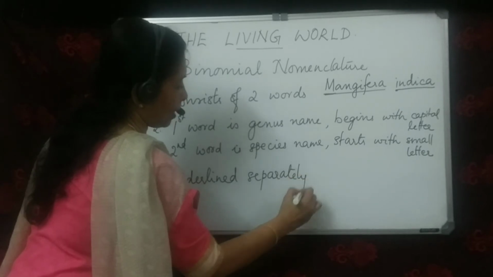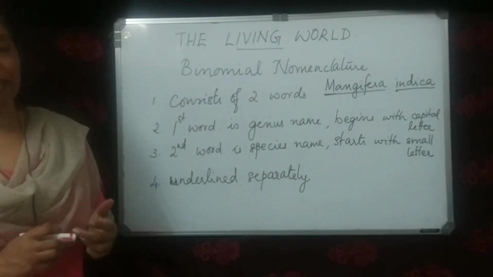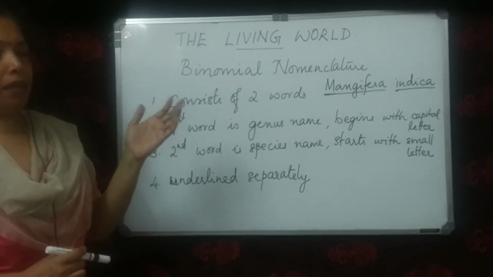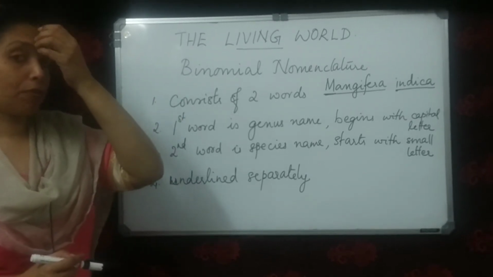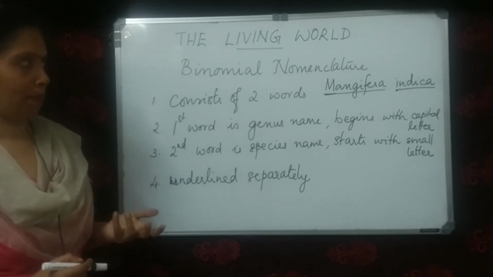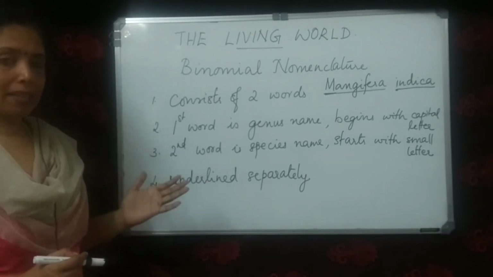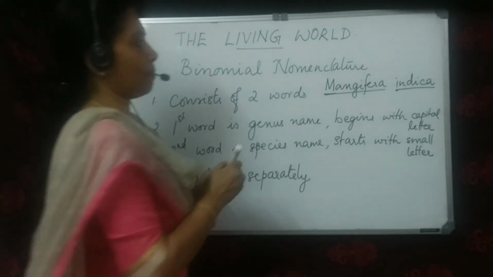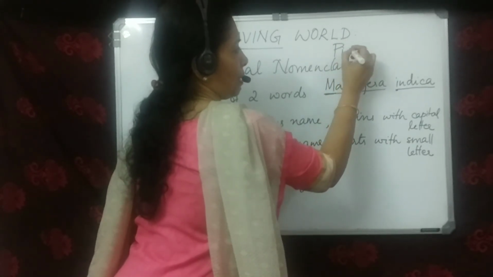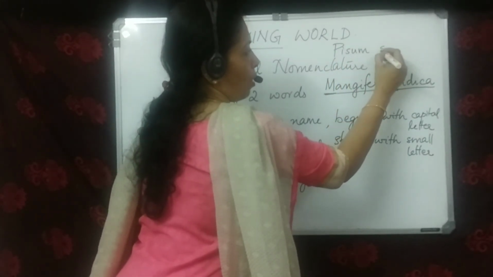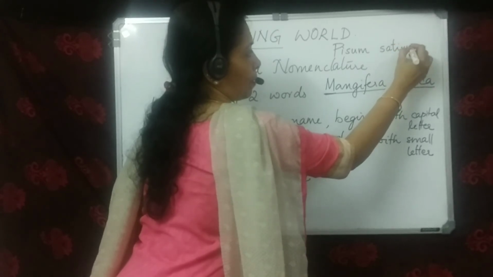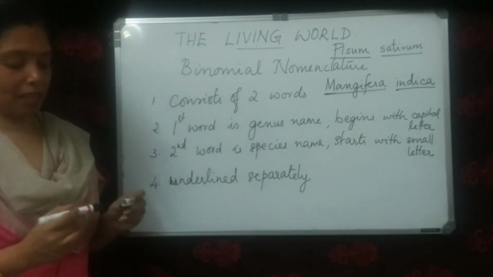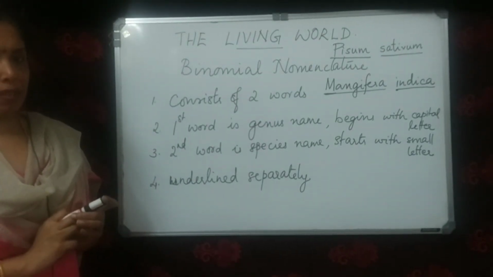Underlined separately when handwritten, and if printed, the words are written in italics. Now the example, the scientific name of garden pea, Pisum sativum. So Pisum is the generic name, sativum is the species name. How do we write Pisum sativum? Pisum with capital P, sativum with small s. This is the genus name, this is the species name or the specific epithet.